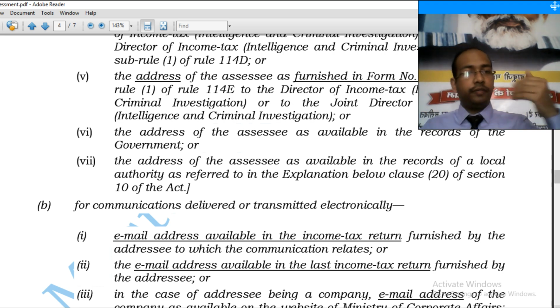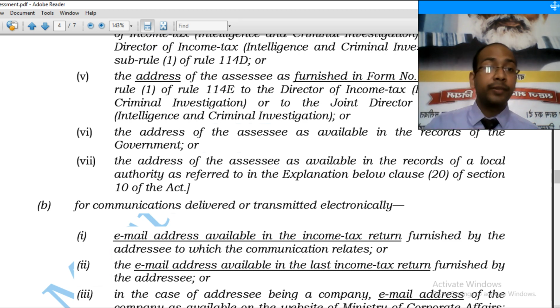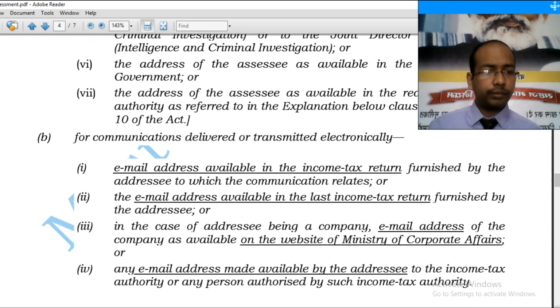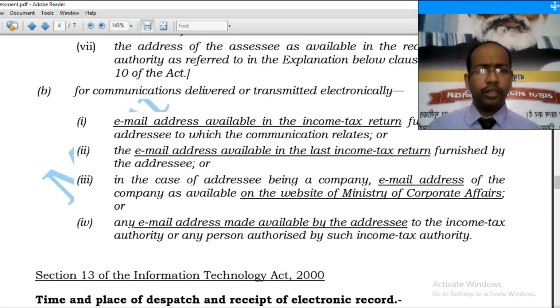Or if in the return for AY 18-19 the assessee has provided a different email ID, at that email ID, or another email ID as the assessee may provide to the department. These provisions are similar to the PAN database. Generally, there was no condition of email at the time when this rule was framed. Now in the PAN database also they are maintaining emails.